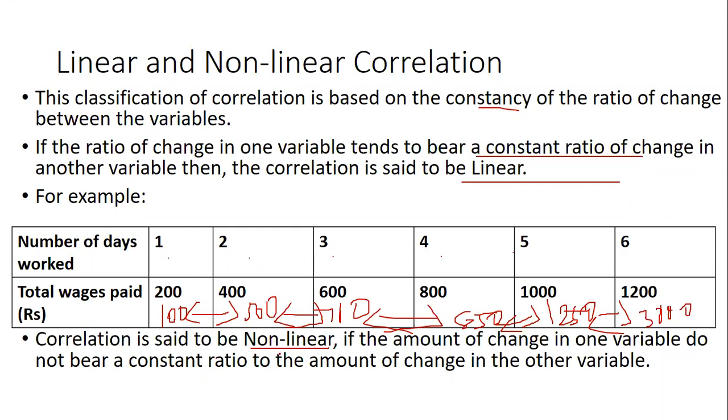So that is known as non-linear correlation. To summarize, linear correlation is when the changes are constant, plus 200, plus 200, and it goes on. That is linear correlation. But when it comes to non-linear, there is no constant change and you have random numbers. Understood? Any doubts until here?